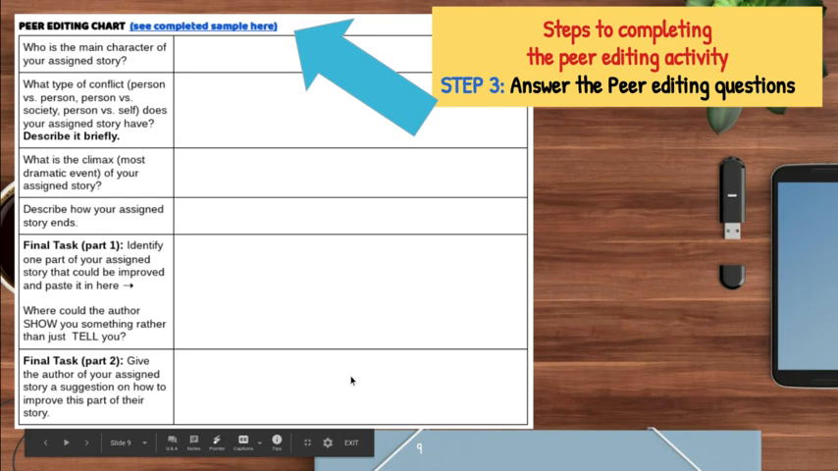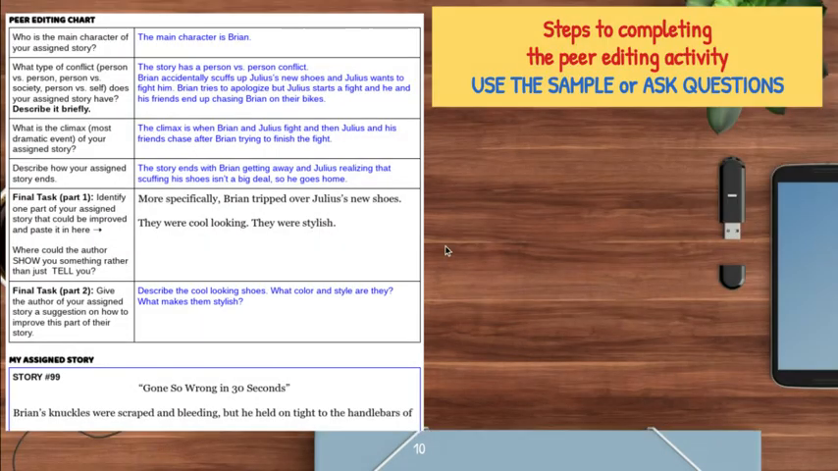You don't have to write the actual revision for them. Just give them an idea of how they would go about doing it. If you want to see a sample, I have a hyperlinked completed sample there. When you click on that, you'll see that I read through a story and I identified that the story's main character was Brian. It had person versus person conflict, and I explained what that conflict looked like. I explain what the climax of the story was. I explain how the story ends.